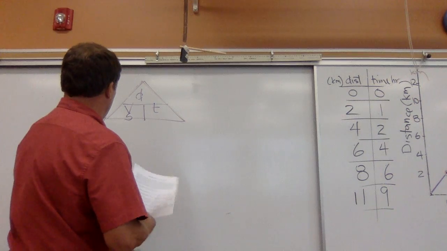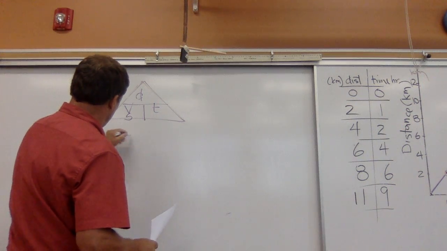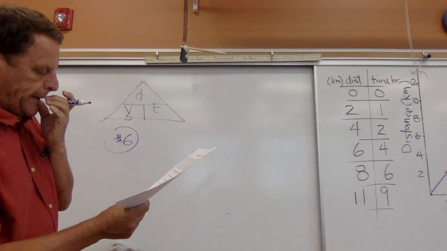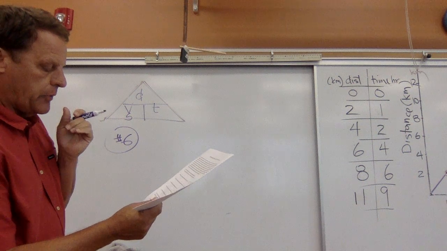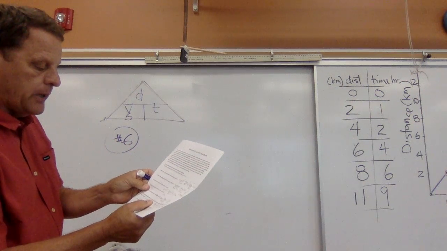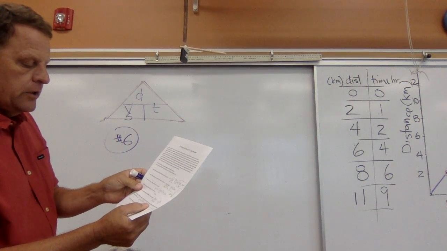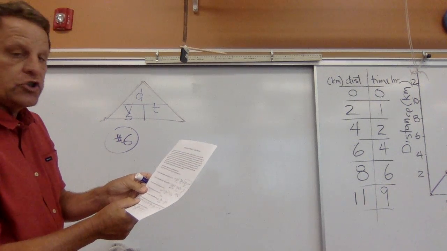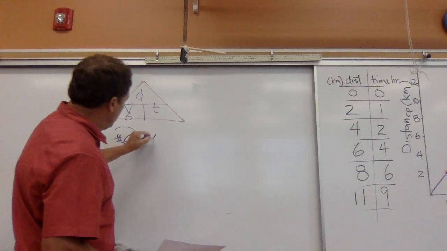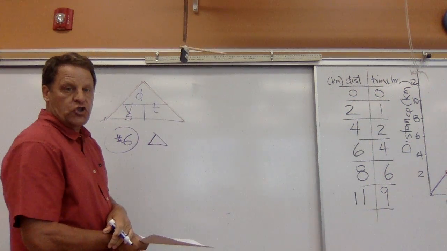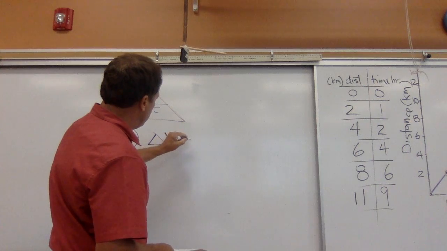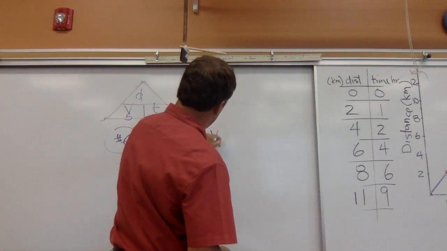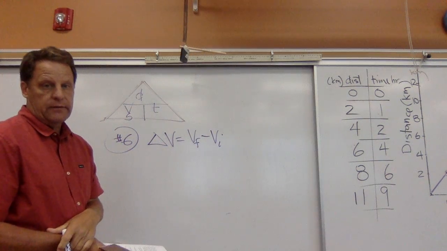All right, so problem number 6. A car traveling starts at a velocity of 15 miles per hour north, and then 5 minutes later, its velocity is 30 miles per hour north. What is the change in velocity? So remember, this delta just means change. So we want the change in velocity, which is going to be our final velocity minus our initial velocity.